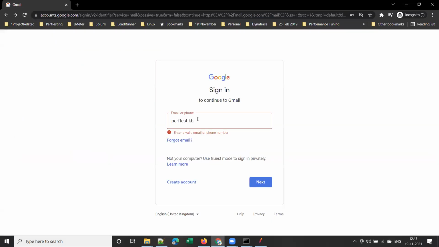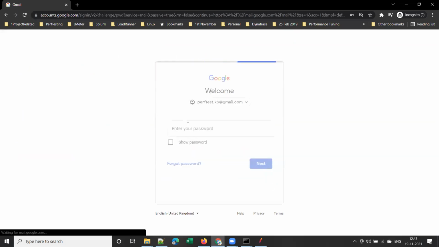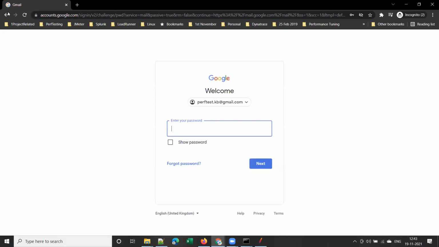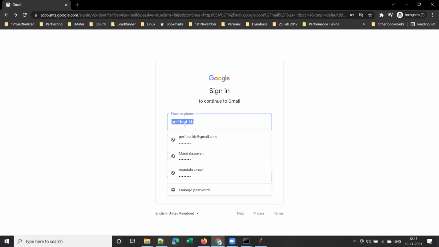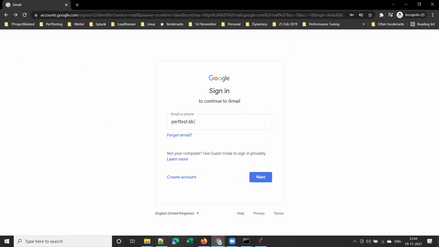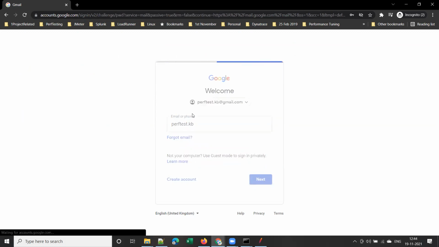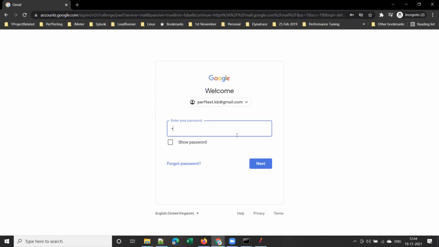So if you enter a valid email address and click next, it should ask you for a password. And did you observe here, at gmail.com is not mandatory. You can just enter your Gmail username, that would be enough. At gmail.com is optional. Without entering it also, it will allow you to enter your password, isn't it?